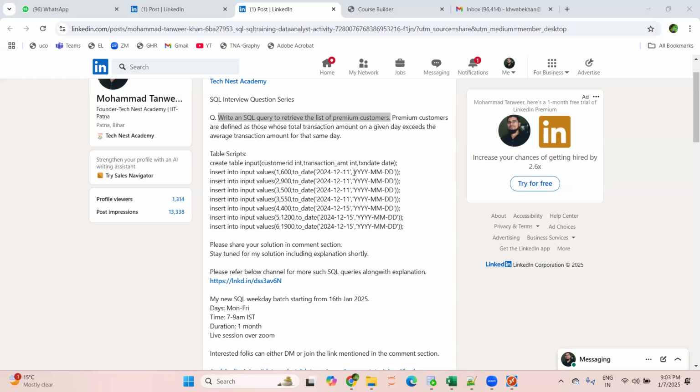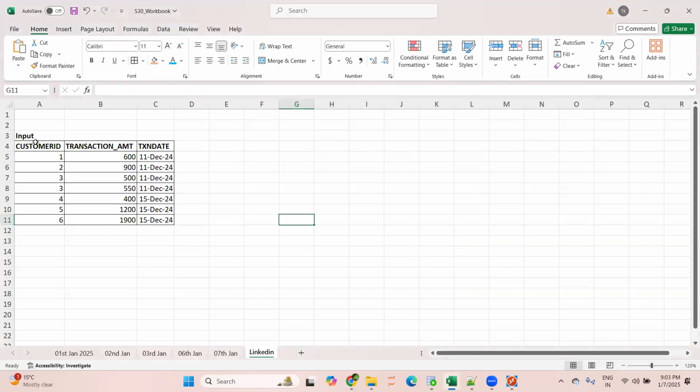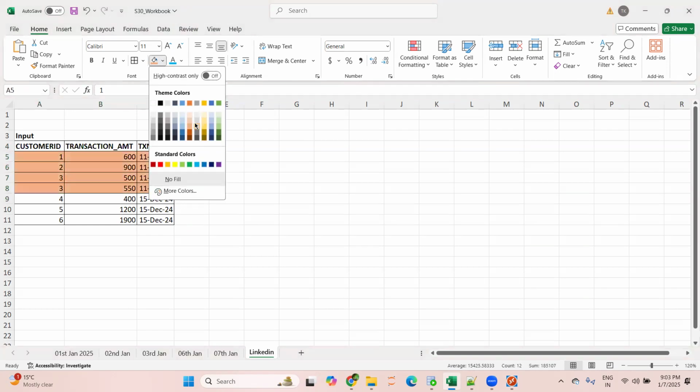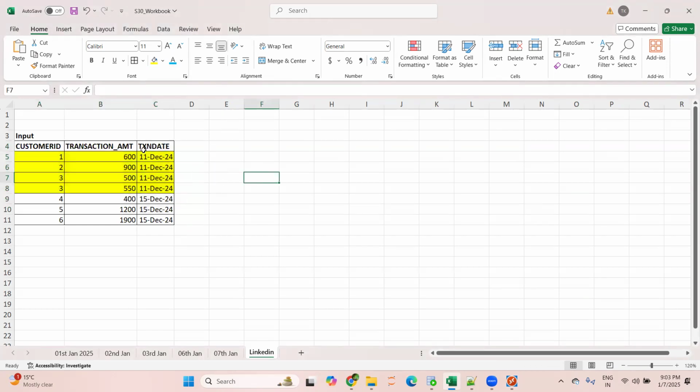Here, the definition of premium customers is those customers whose total transaction amount on a given day exceeds the average transaction amount for that same day. This is the data: you have customer ID, transaction amount, and transaction date. To keep the data simple, I have just taken two dates. This is for 11th December 2024, and the second is for 15th December 2024.